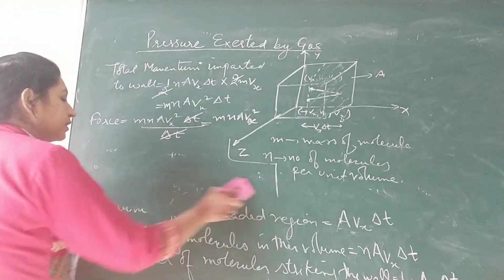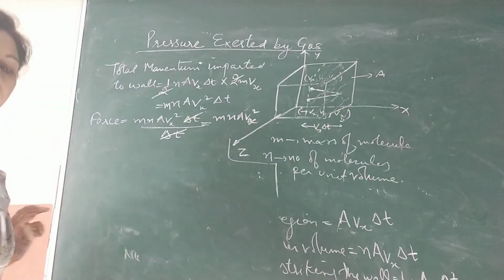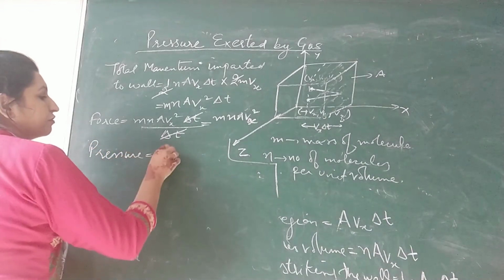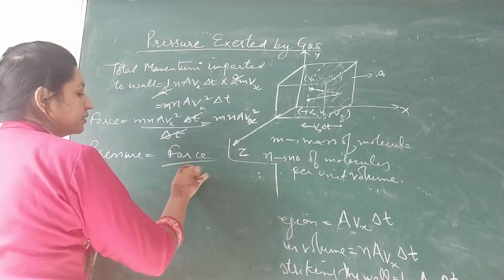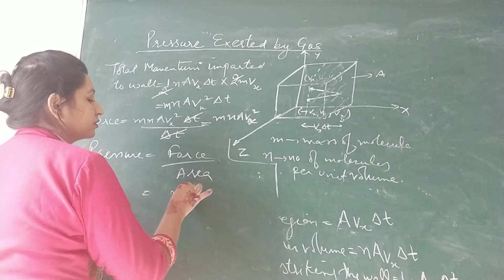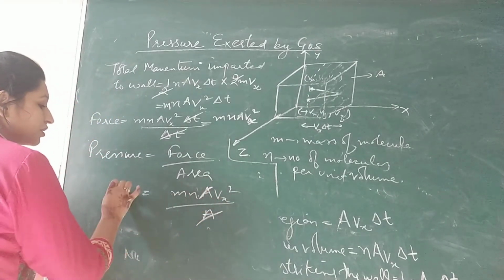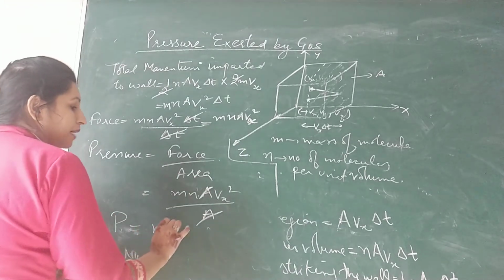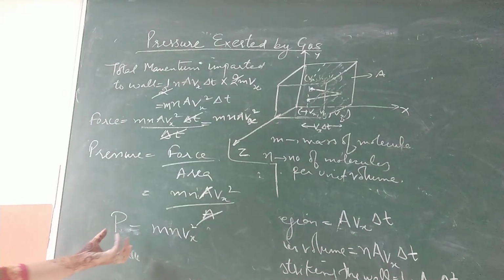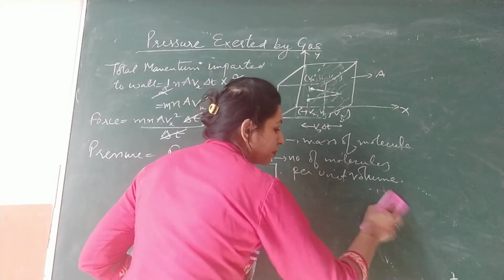So how will you calculate pressure? Pressure is force upon area. So force is m n a Vx square divided by area A. So pressure P comes out to be m n Vx square. This is the pressure. Now this is the raw expression, and we still have to do a lot in this expression.